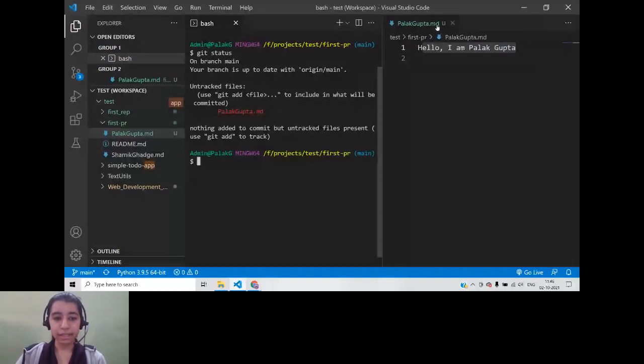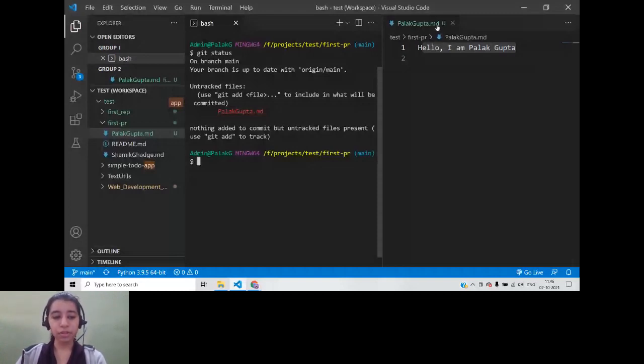So you can see it is really easy with Git. It will always tell you the next steps. You can see use git add file to include what will be committed. And it will be shown in red that this is the file that has been modified and now you need to add it. So the command for add is git add period. Now this period over here, what does this mean?